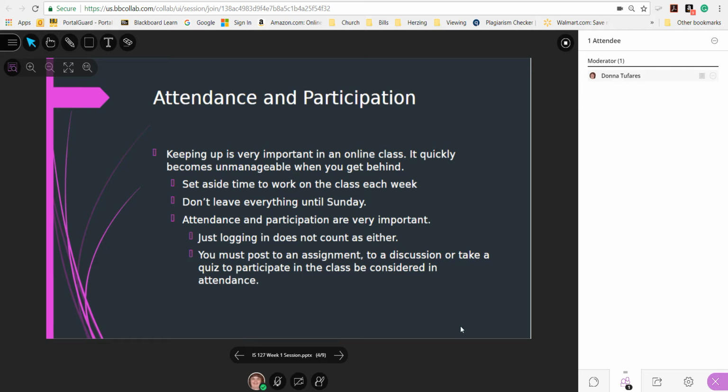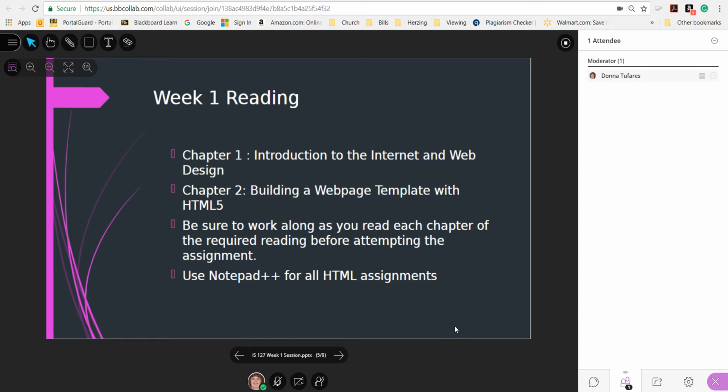Just logging in does not count for either attendance or participation. You must post to an assignment, to a discussion, or take a quiz to be considered to participate. And if you don't participate, you run the risk of being withdrawn from the class. Week 1 reading is Chapter 1 and 2. Be sure you work along as you read the chapter because that will help you on the assignments. Use Notepad++ for all HTML assignments.